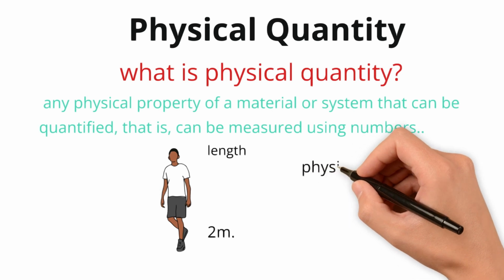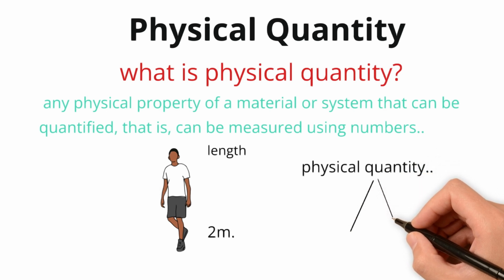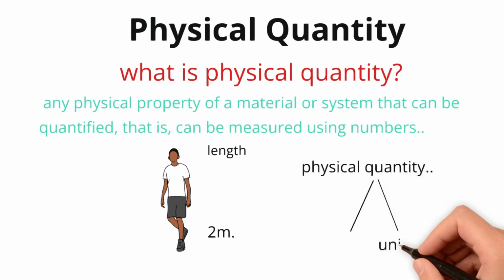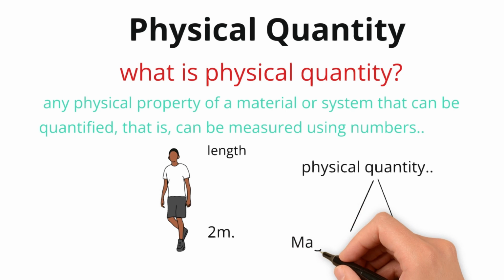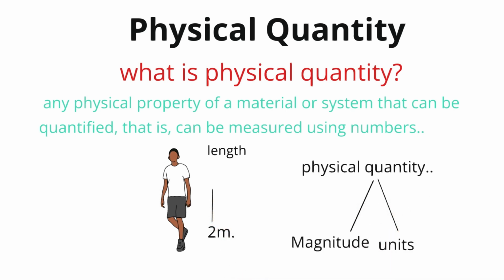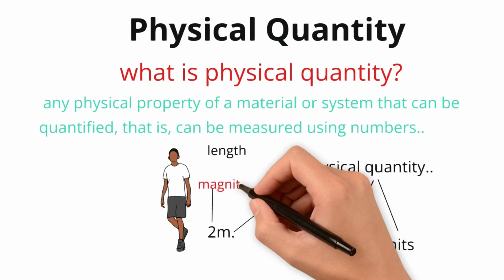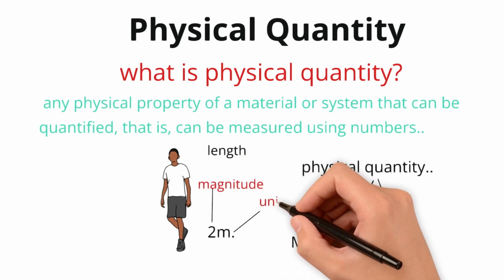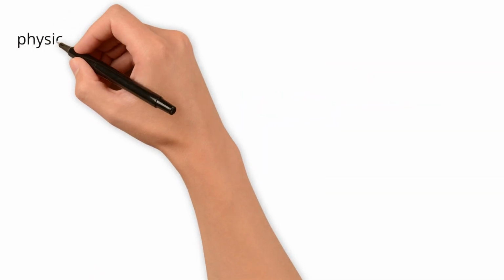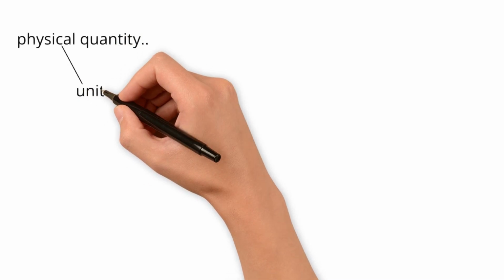So we can classify a physical quantity into magnitude and its suitable unit. So 2 is the magnitude and the suitable unit for the magnitude 2 is meter, which is the unit to measure length.